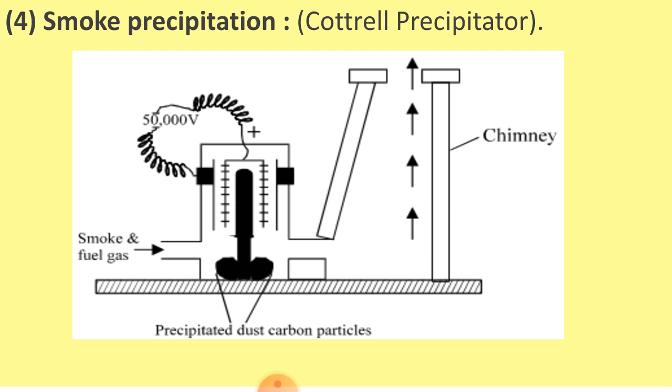When the smoke and fuel gas is passed, the electrically charged plates precipitate the carbon and dust particles, leaving the gas to escape through the chimney, as seen in the diagram. This is also very important from the examination point of view.